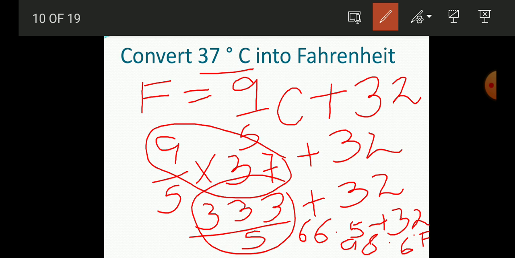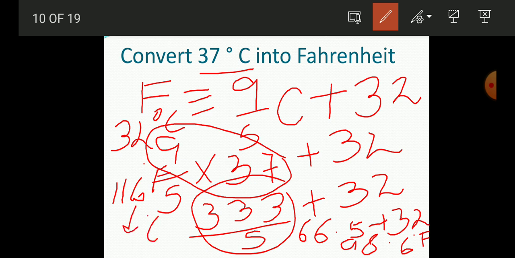I am giving some more questions, like you can solve 32 degrees Celsius, convert it into Fahrenheit, and you can also convert 116 degree Fahrenheit into Kelvin. So students, these two questions you will try to do at your home on your own.